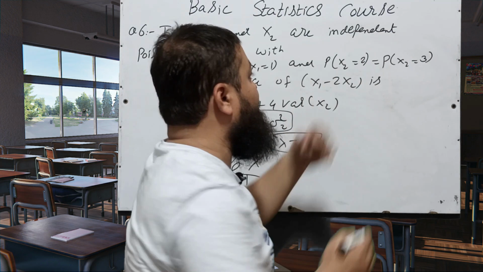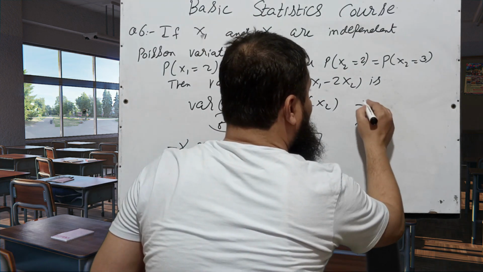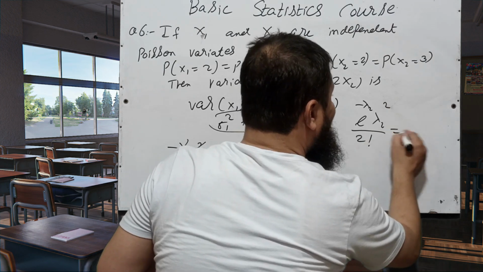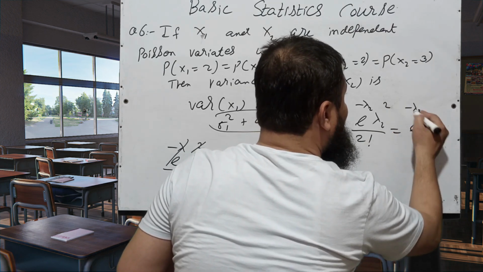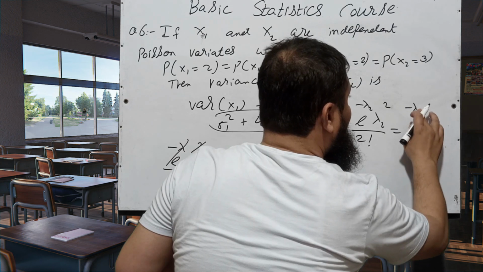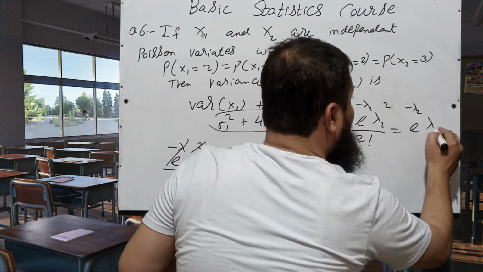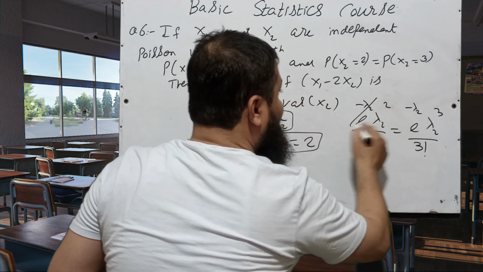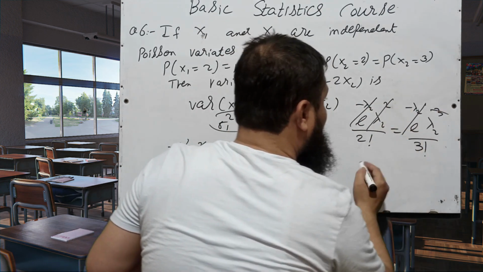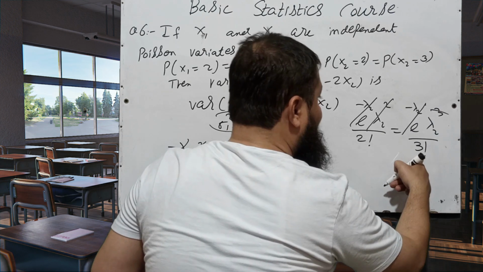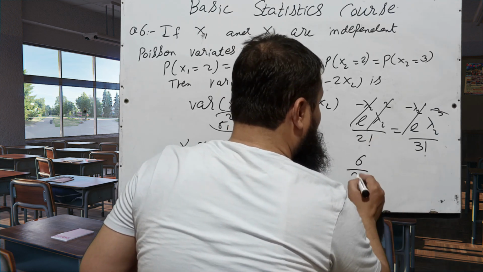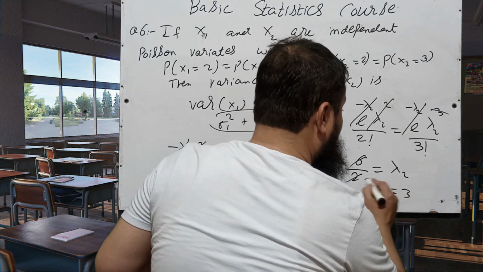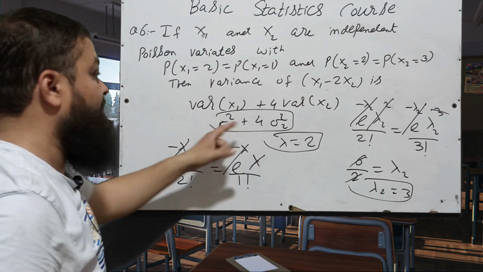Now take the help of this equation: e raised to power minus lambda, lambda square over 2 factorial equal to e raised to power minus lambda, lambda power 3 over 3 factorial. Just cancel, these will be cancelled. 3 factorial means 6, so 6 will be here over 2, and lambda is equal to 3. Now just substitute in this.